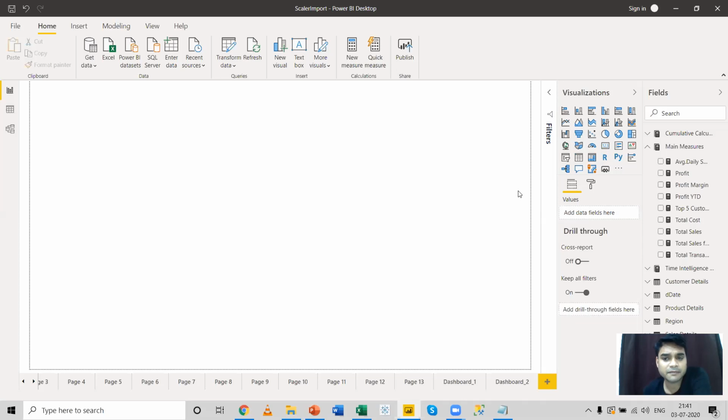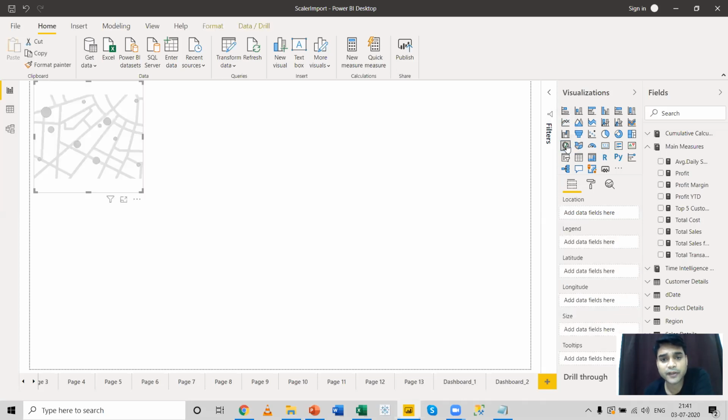Let us implement certain simple maps, and you can see how we can leverage the power of maps in Power BI. For the first map, I'm going to use a symbol map. So I'll select this map over here, and I've got a blank map. Now this map has fields like location, legend, latitude, longitude. Obviously, if you're talking about a map, there will be longitude and latitude features in your data. You can use them if specific longitude and latitude details are available in your data. If not, you can use the location.